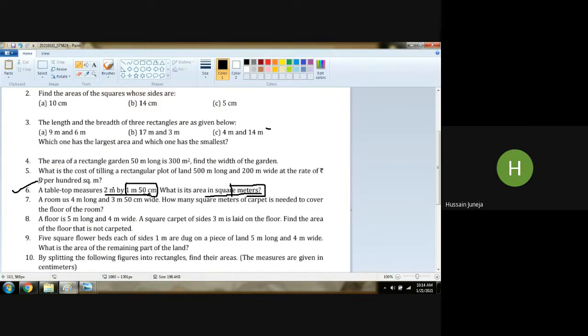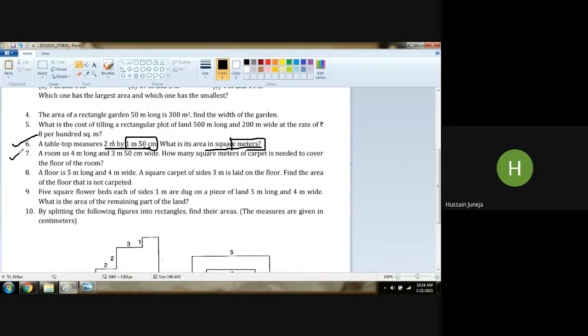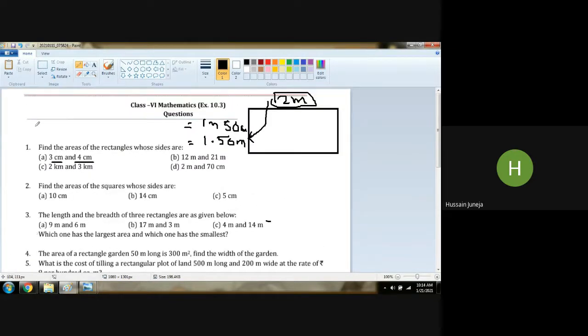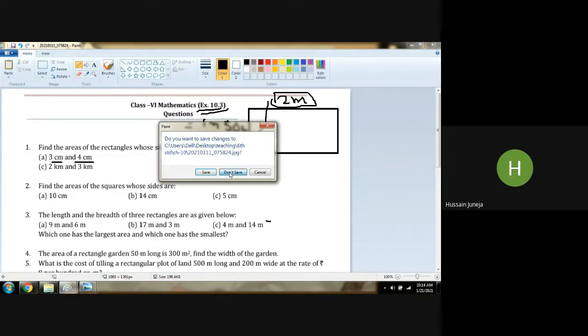Chalo, your homework is up to exercise 10.3, question number 6, one time in your rough book, and please complete your fair book up to question 6 as you are doing regularly. We will continue from question 7 and finish up to question number 12 in our next lecture, so that the chapter will get over. Understood, girls? So exercise 10.3, question number 7, we will start in our next lecture.